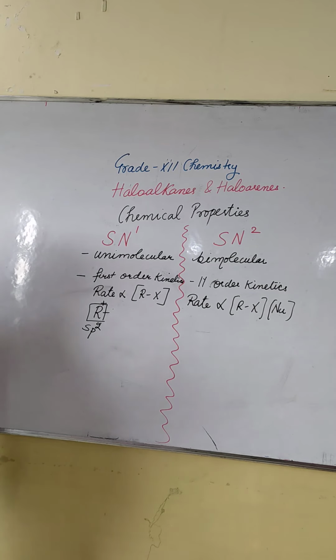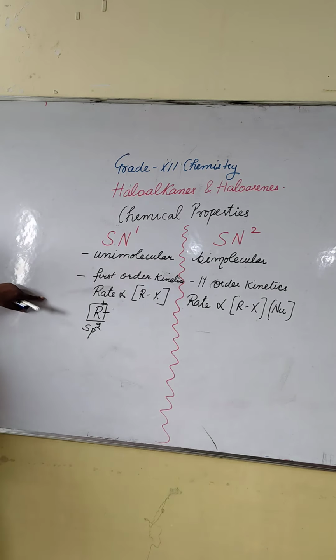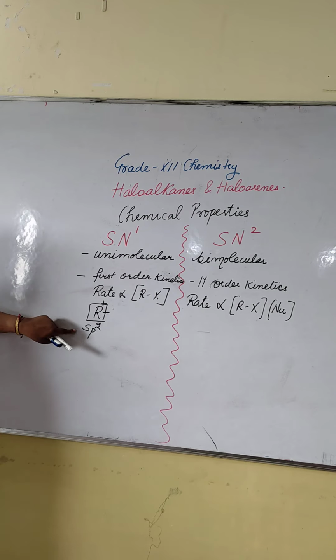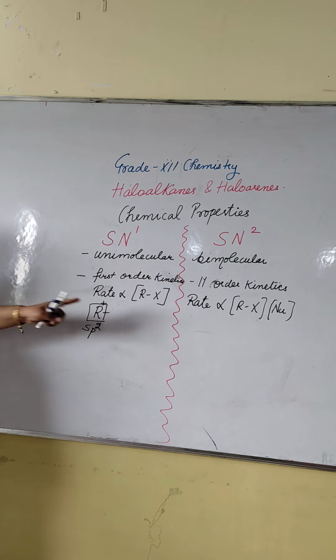Very important point. Here carbon has sp2 hybridization, so the nucleophile can attack from both sides, either from the front side or from the back side.